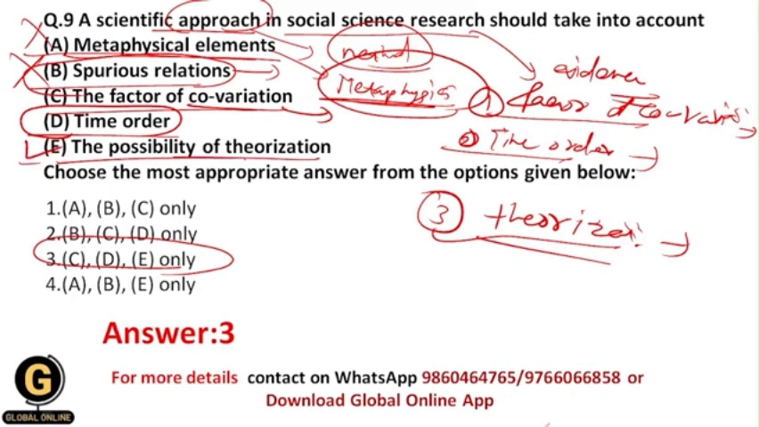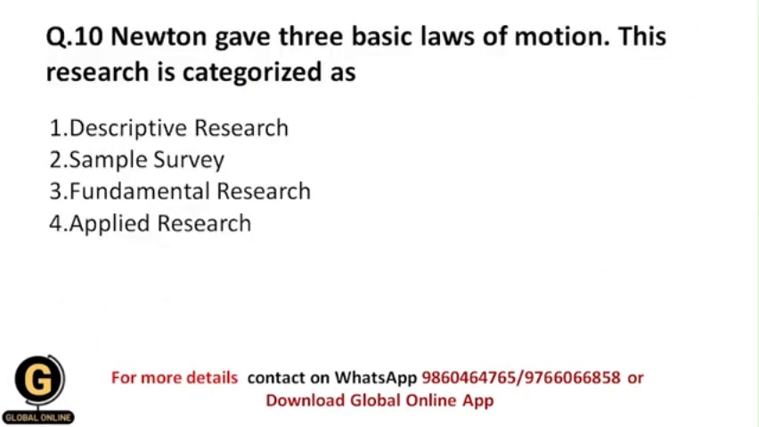I mean to say, you should apply your conclusion in the wording format. Okay, and that's why you will be able to understand it, and as well the reader will be able to understand whatever you have done in your research study. So you should take into account C, D and E options, and you should not take into account metaphysical elements and spurious relations.